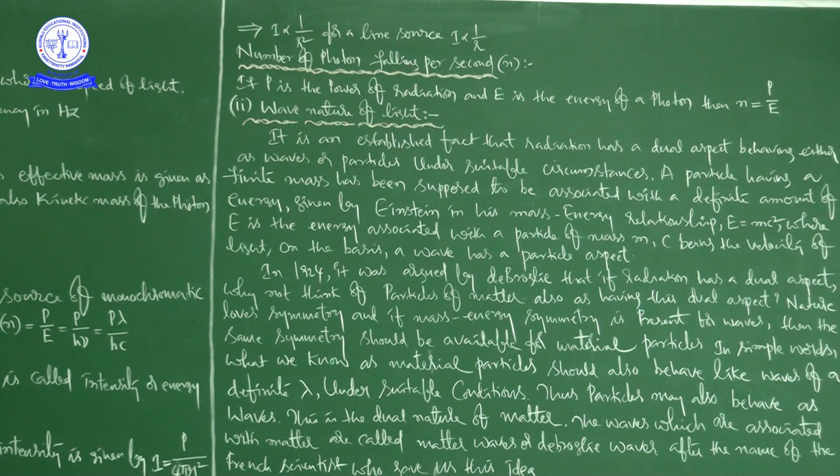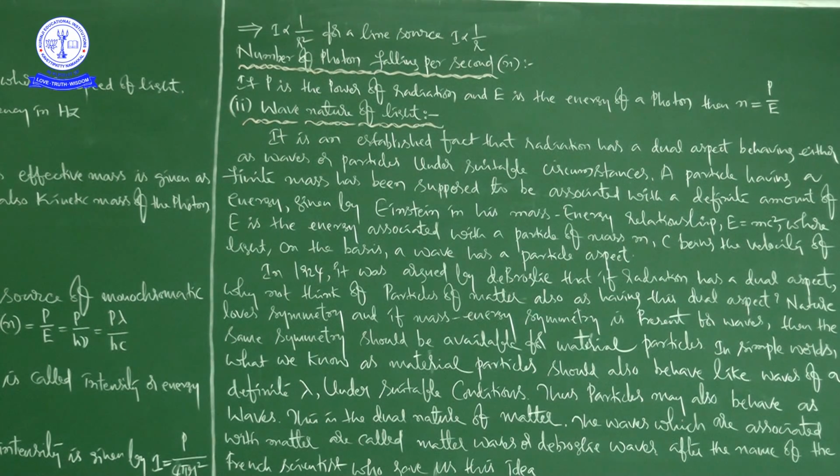So in this chapter we are discussing both the particle nature of light and the wave nature of light. Try to understand the meaning of the words established fact.